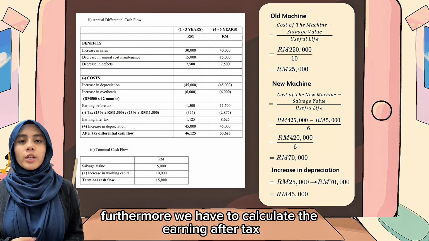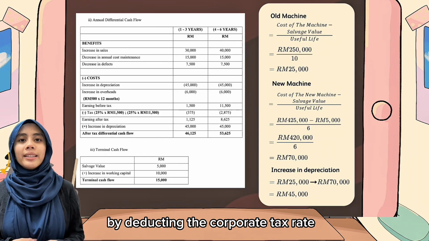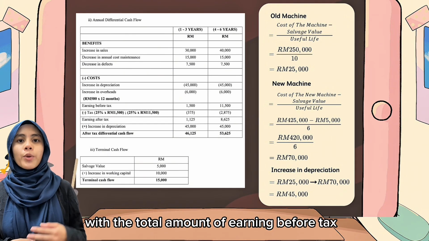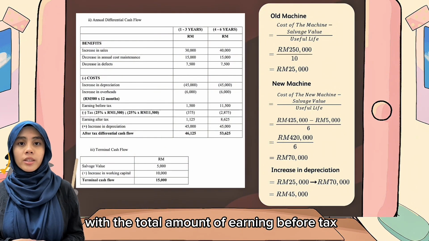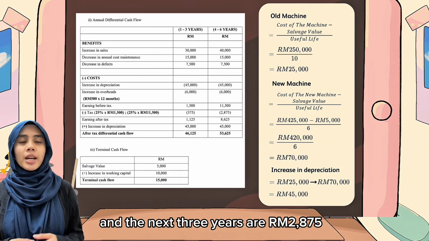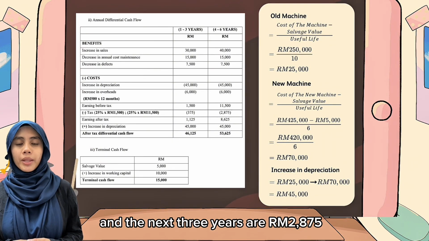Furthermore, we have to calculate the earning after tax by deducting the corporate tax, which is 25% of the earning before tax, where the earning after tax for the first 3 years is RM 375 and for the next 3 years is RM 2,875.